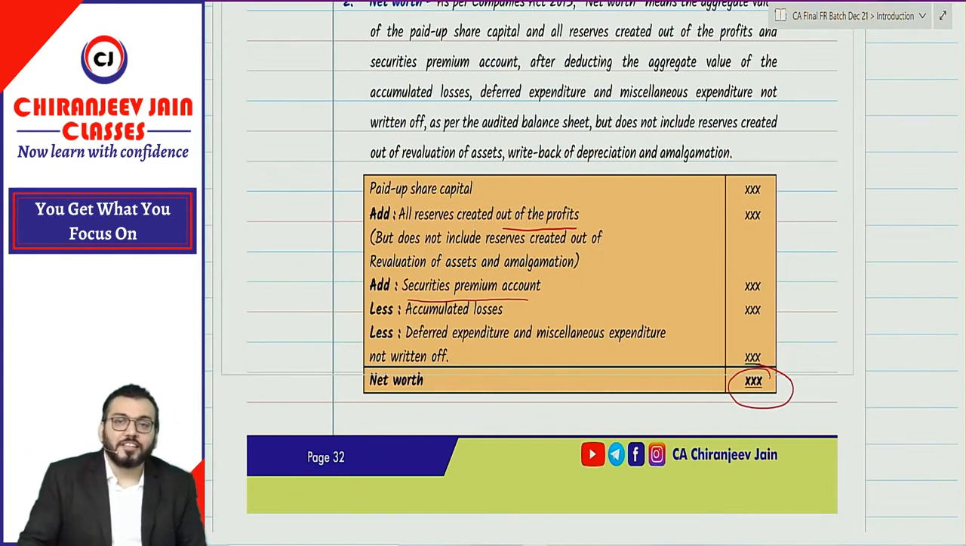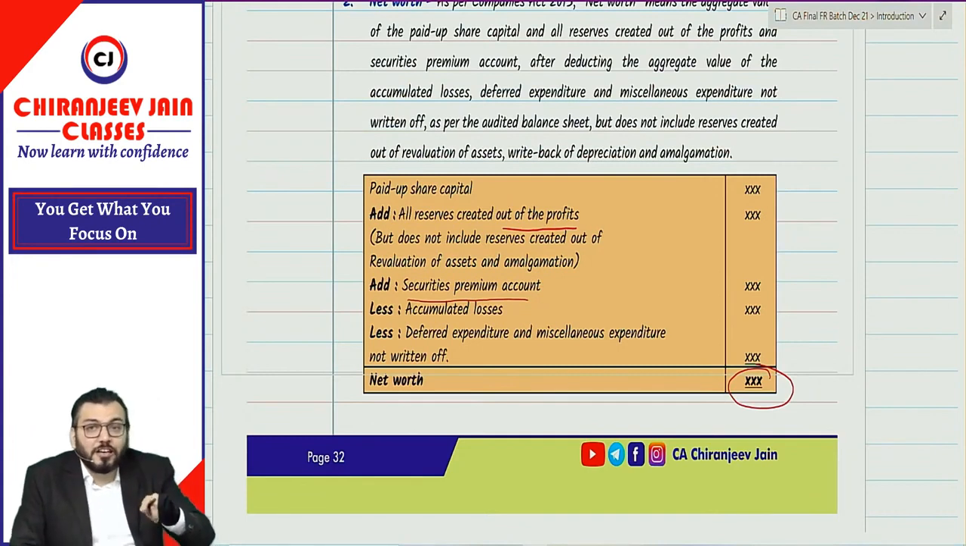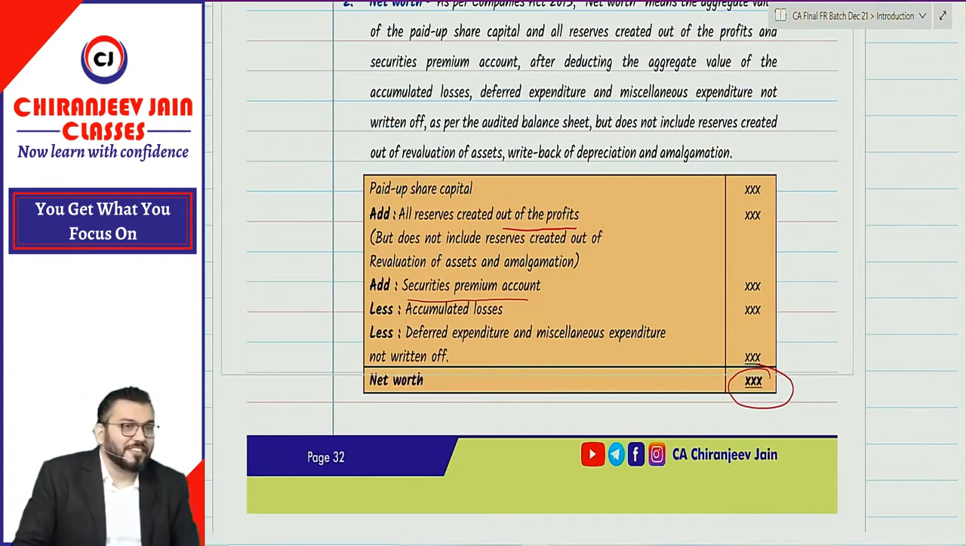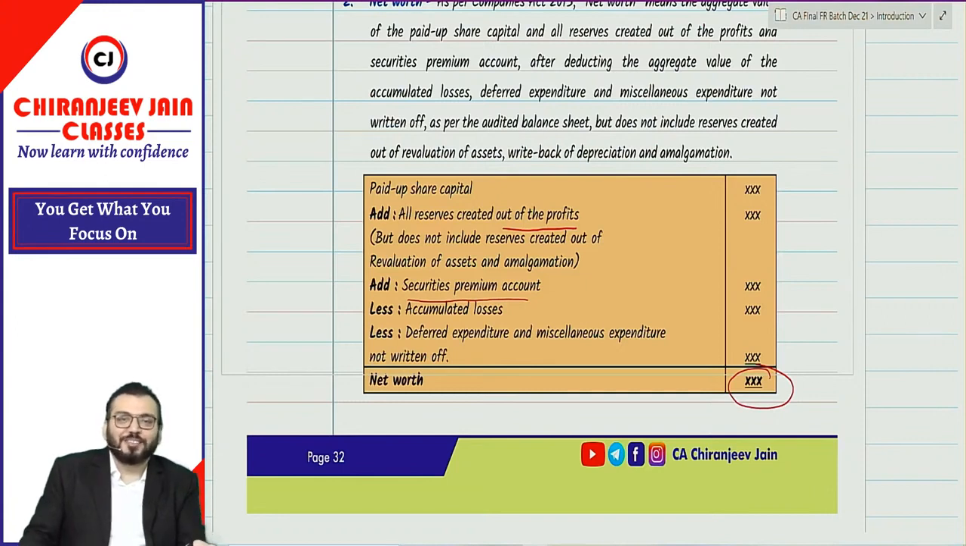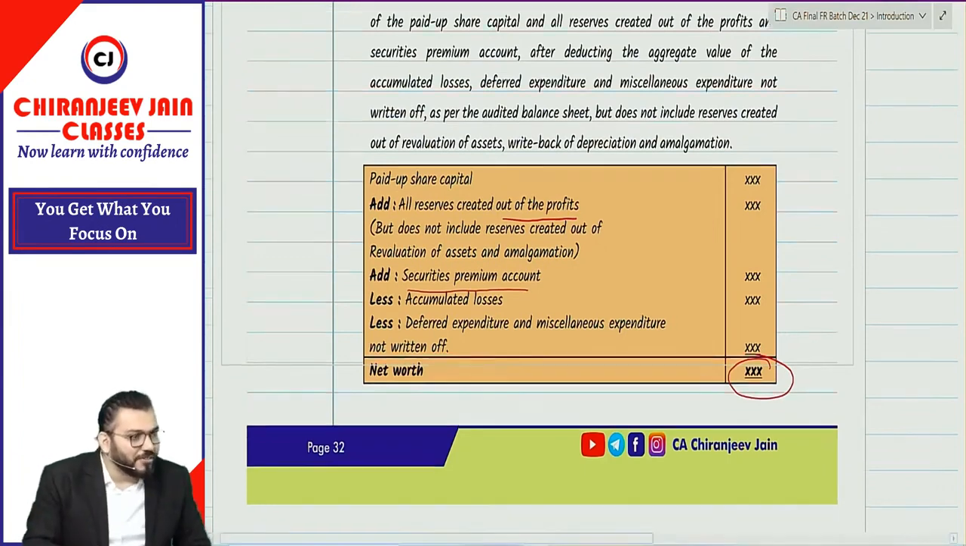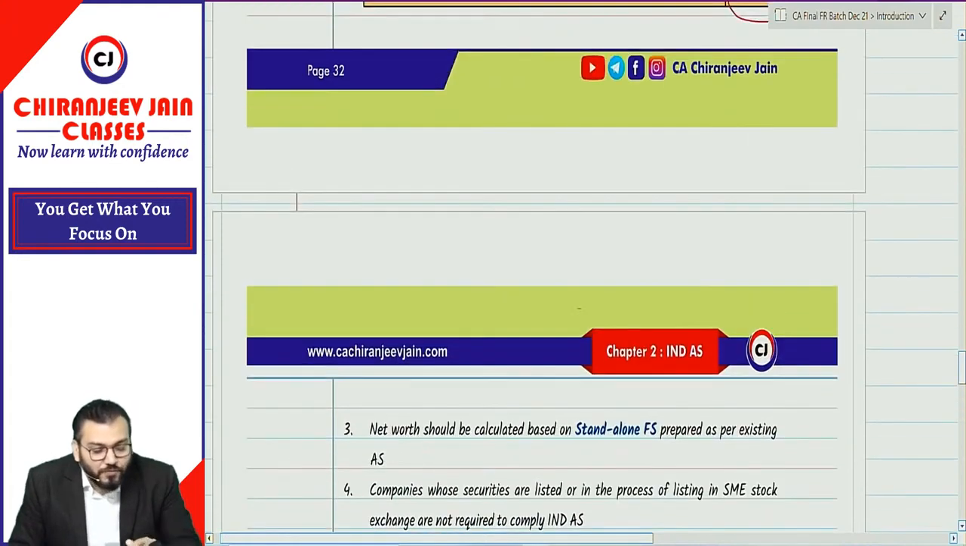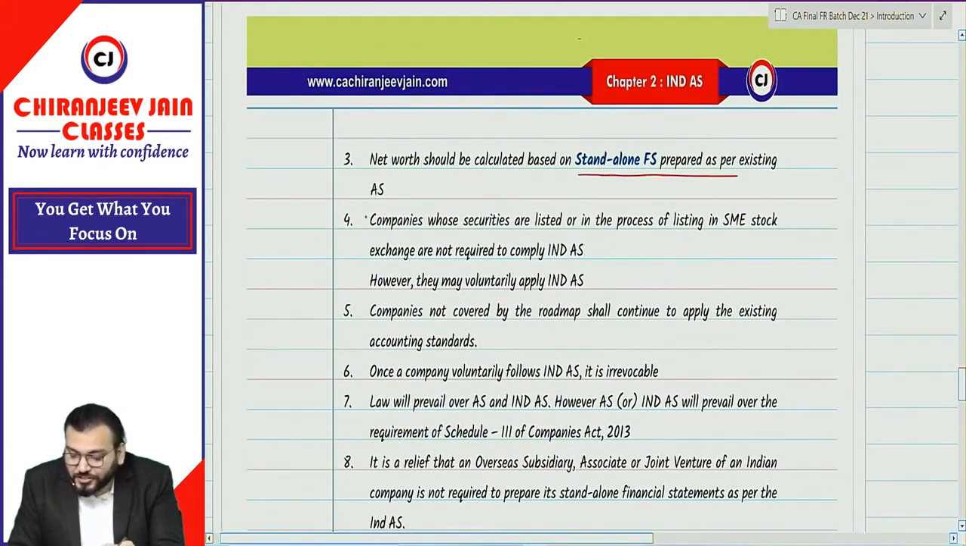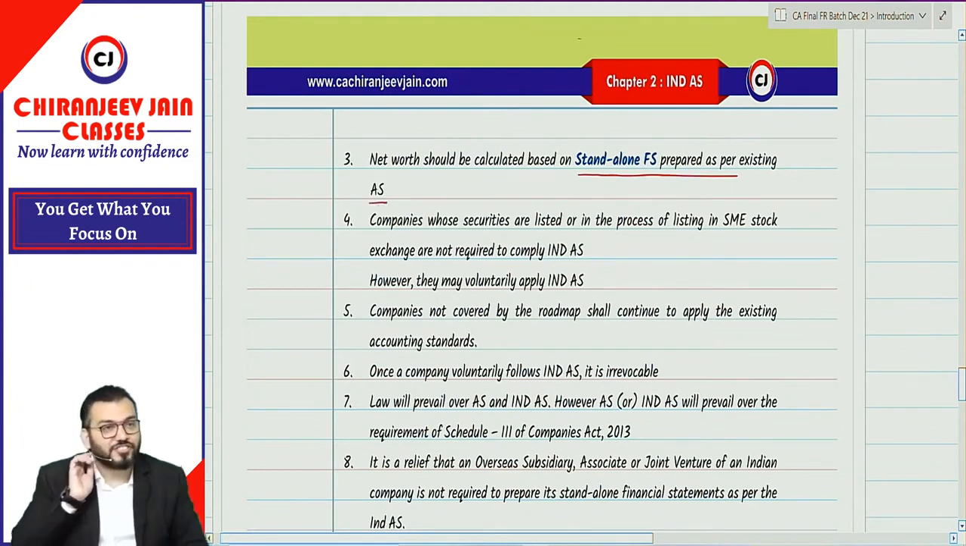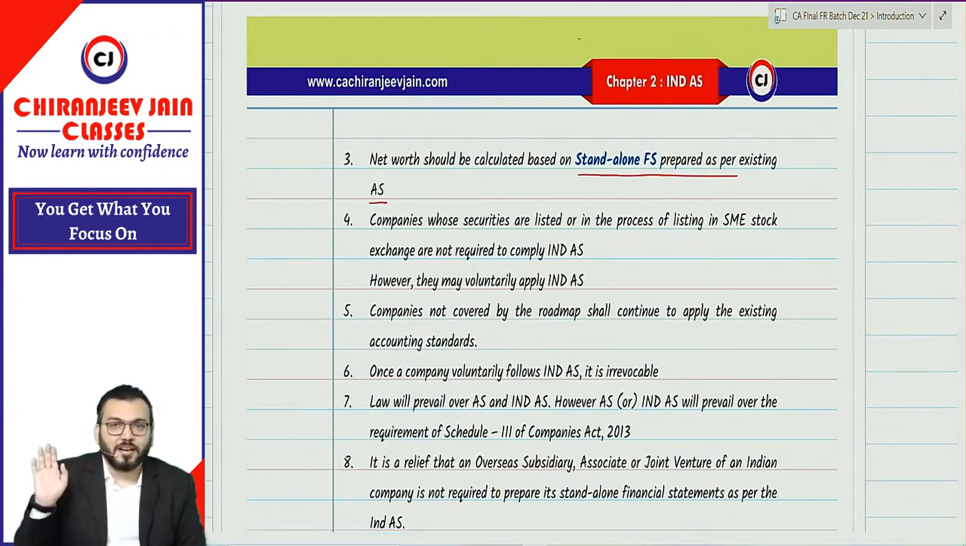Understood? Now the second question arises: prepared as per accounting standard or as per Ind accounting standard? Accounting standard, because if you calculate net worth based on Ind accounting standard, then it is already applicable. So net worth should be calculated based on standalone financial statement prepared as per existing accounting standard. Understood? Correct? No doubt.